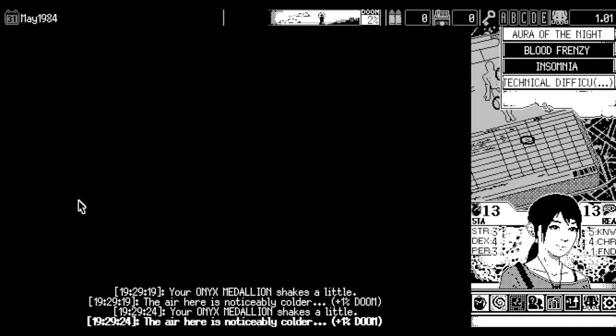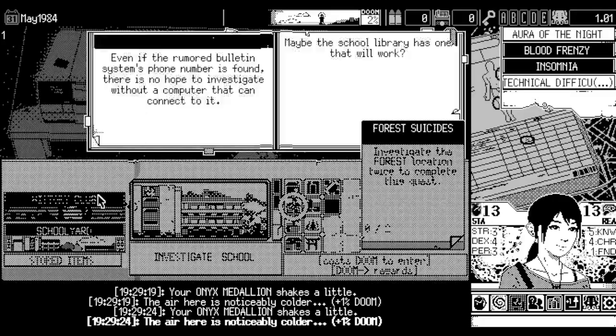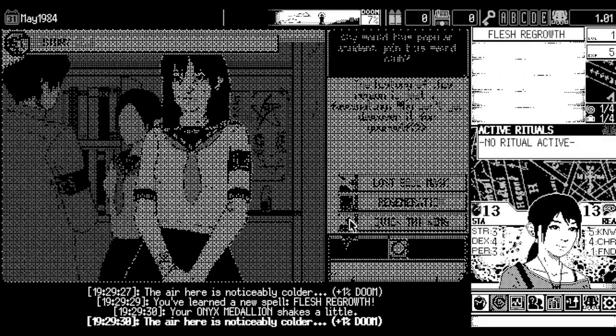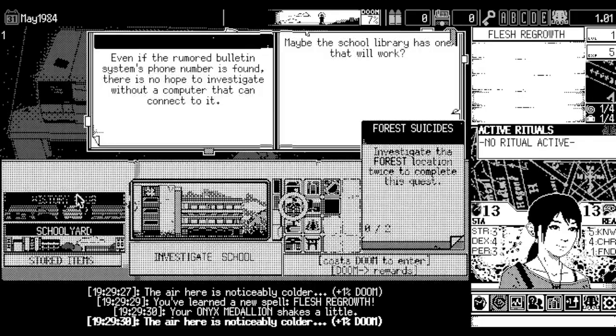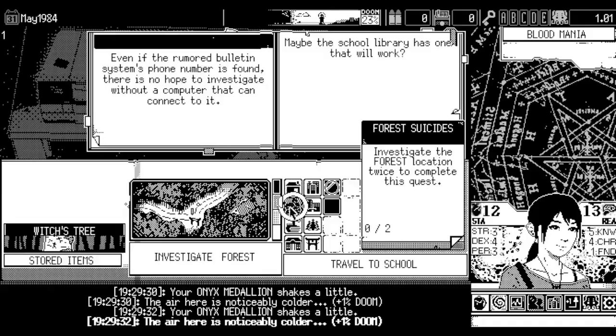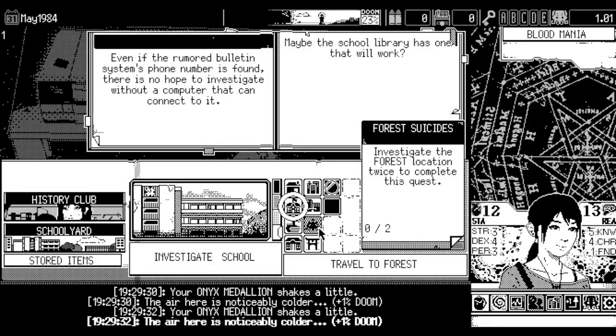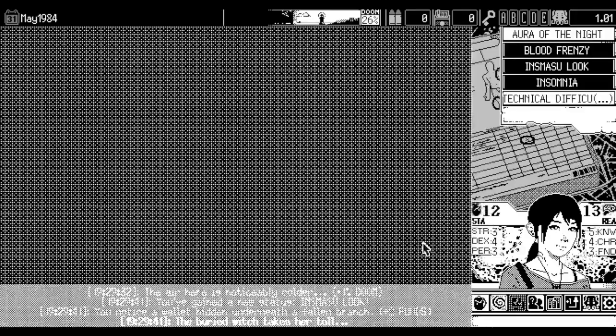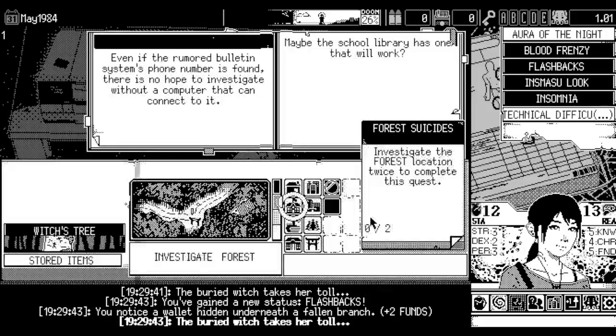Also, I was like, why did I enter the history club? Oh, okay, because we're Ayaka. So, as per usual, we'll grab Flesh Regrowth, but we really want to grab Blood Mania. That will pretty much save the run, and off we go. We can also grab funds if we so choose. Yeah, we'll grab funds, because why not grab a bunch of stacks on top of things.